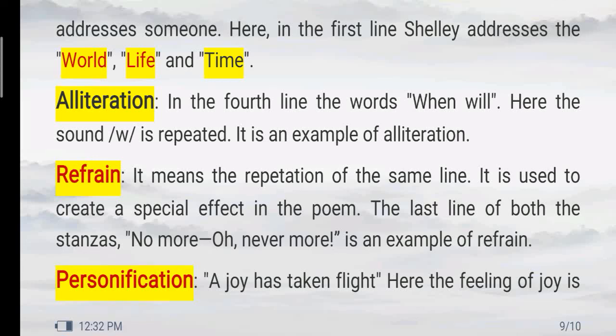Friends, let me conclude the whole discussion by saying that A Lament is a masterpiece written by a master poet of the period of Romantic revival. In this poem, Shelley has mainly expressed his sense of loss of joy or the loss of glory.